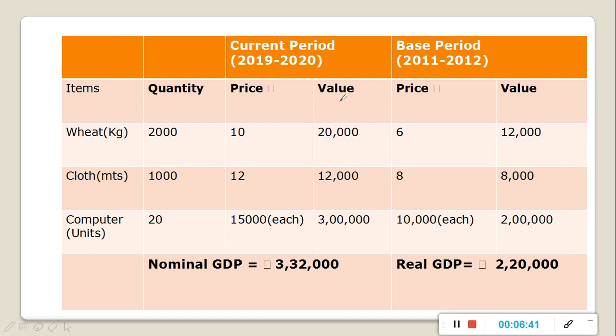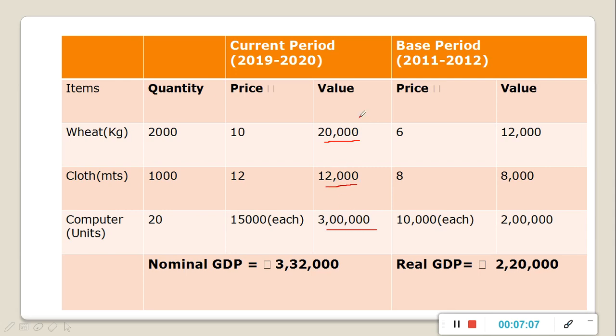And the valuation of wheat we will get by quantity multiplied by price, that is 2000 multiplied by 10, it will come as 20,000. And for cloth it will be 1000 multiplied by 12, it will come as 12,000. For computers it will be 20 multiplied by 15,000, it will come as 3 lakh.